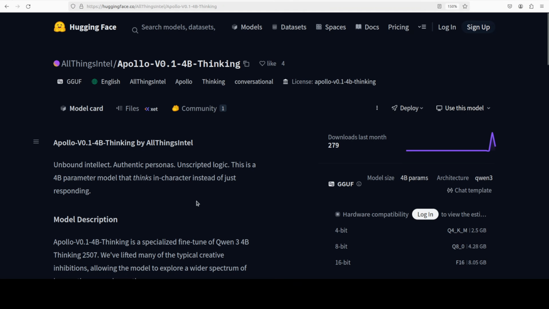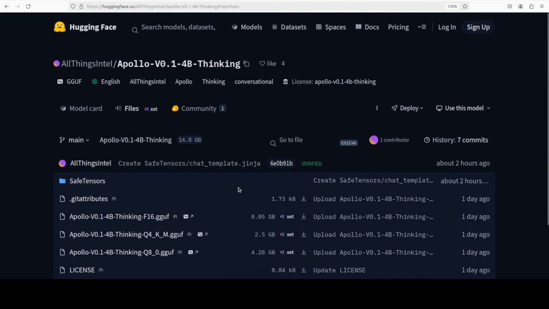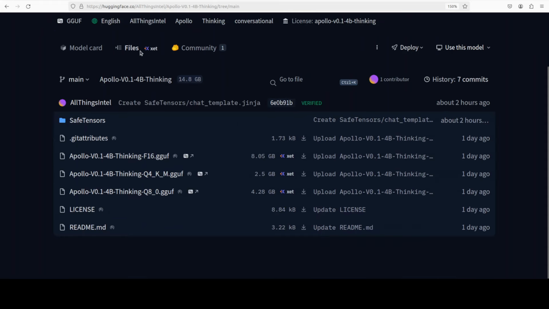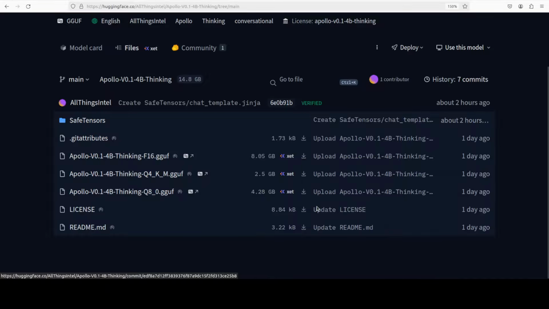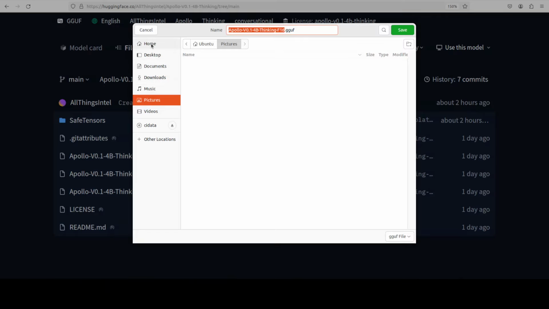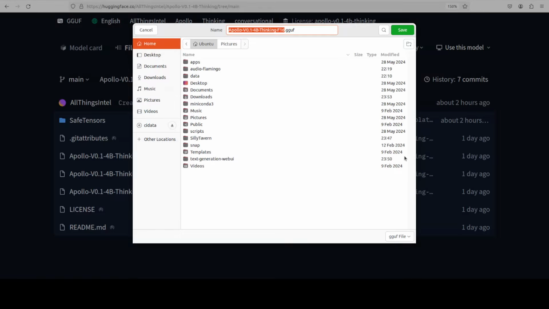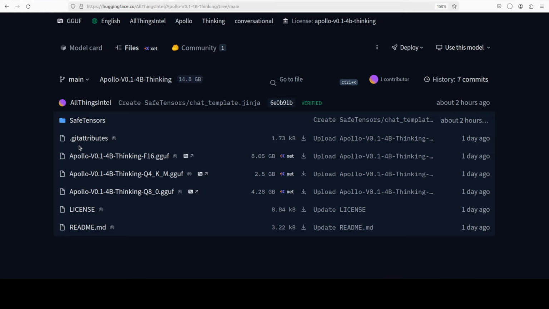Now, another thing you need to do is go to the model card, Apollo's card on Hugging Face, and make sure you go to files and download any quantized version. If you don't have a GPU, you can even run it on CPU. I'm just going to use this quite big full floating point 16 GGUF. I'm going to right click on this downward arrow and store it in my home directory, and then I'll move it from there. So let me download it. This is going to take a bit of time.